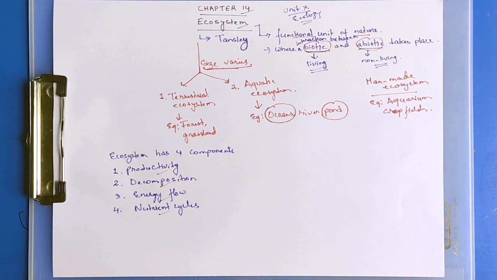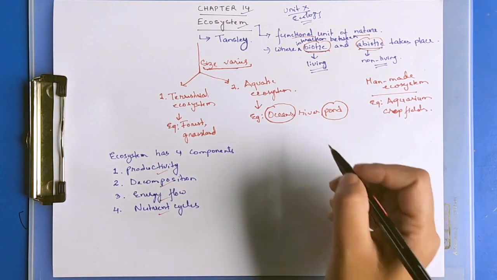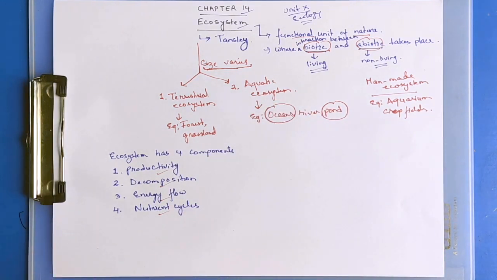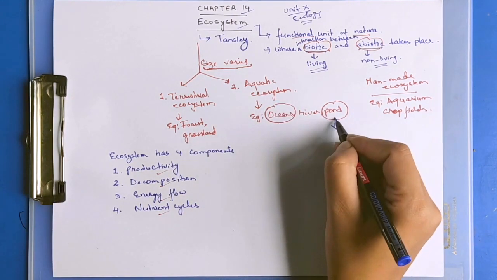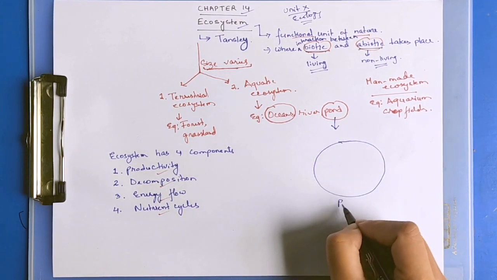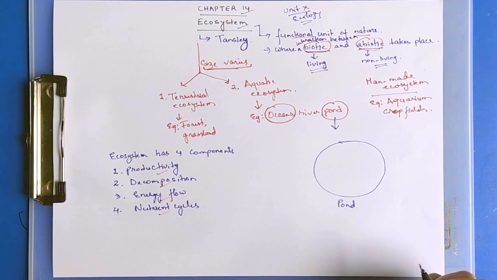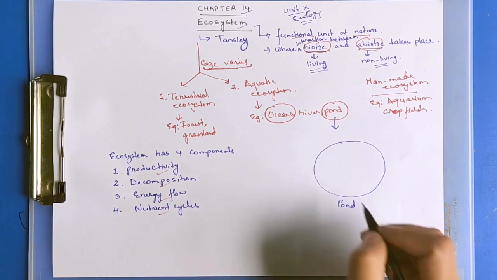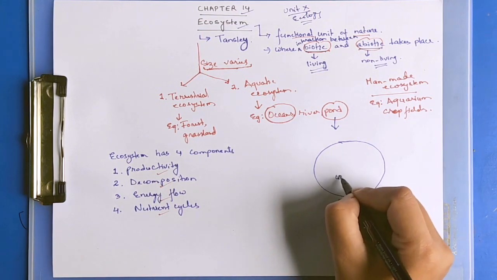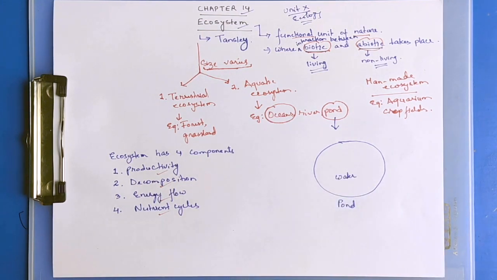These components make the ecosystem stable, and it depends on them. Let us take an example of an aquatic ecosystem, a pond. Suppose this is the aquatic ecosystem, a pond. It is a shallow water body with water at the bottom of the pond.